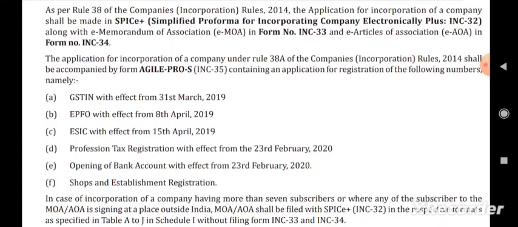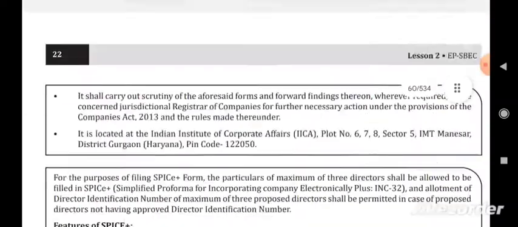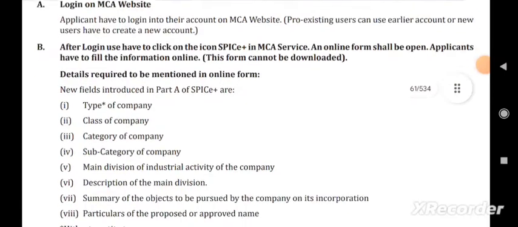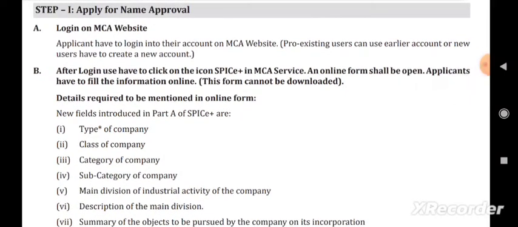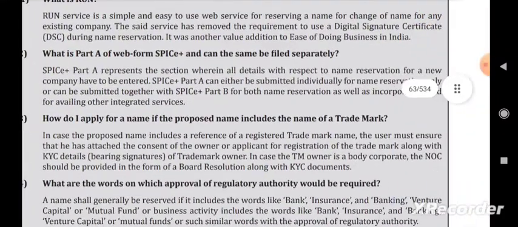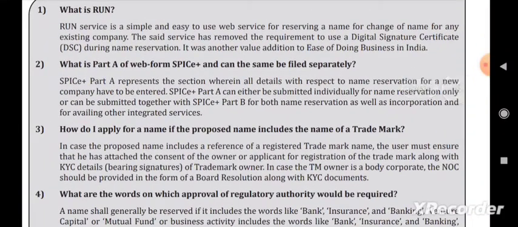You read it, it will be easier. And we also have the Agile Pro S. It is the INC 35 containing application for registration of the following numbers: GST, PAN, TAN registration, etc. Reading the steps to apply for SPICE Plus is enough, it can be understood easily. What is RUN? RUN service is a simple and easy to use web service for reserving a name or change of name for any existing company. So these can be read.